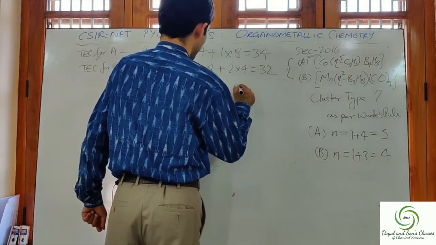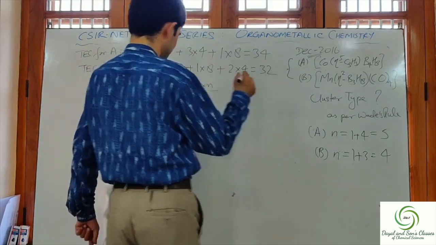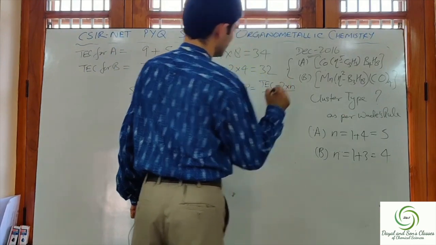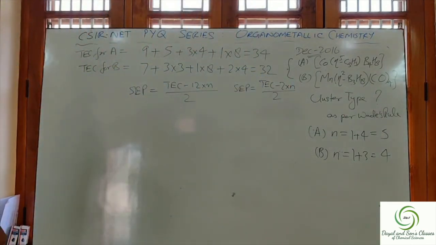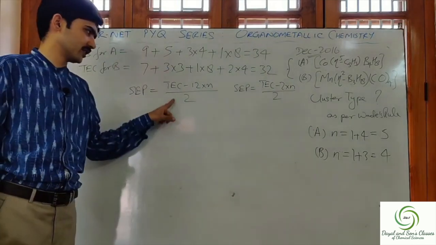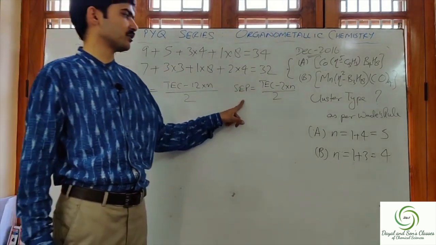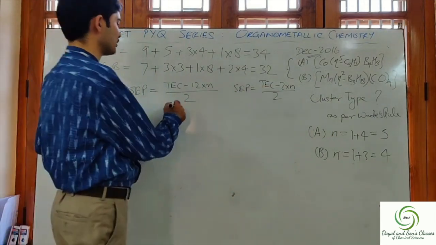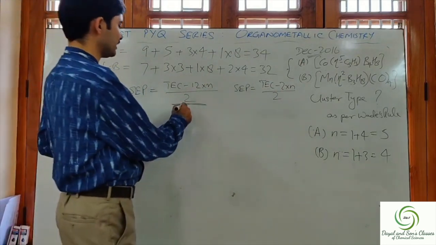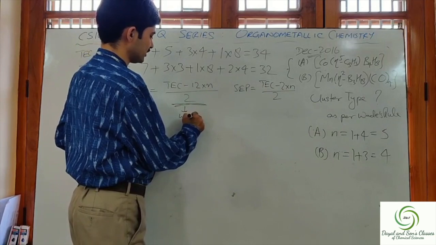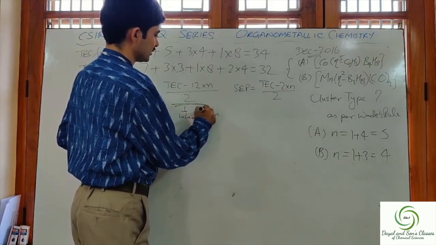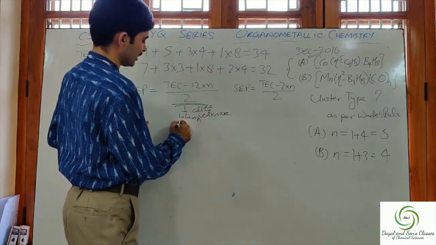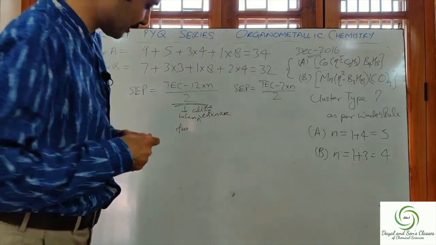The second formula was SEP is equal to TEC minus 2 into n, divided by 2. And what we have discussed is that this particular formula will be used when all the vertices are formed.